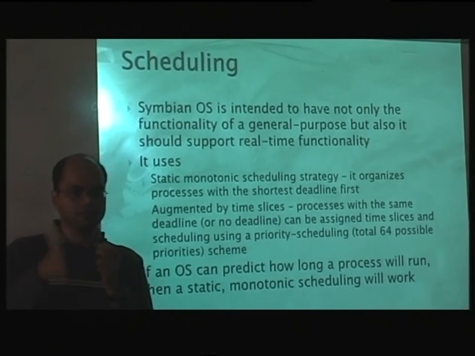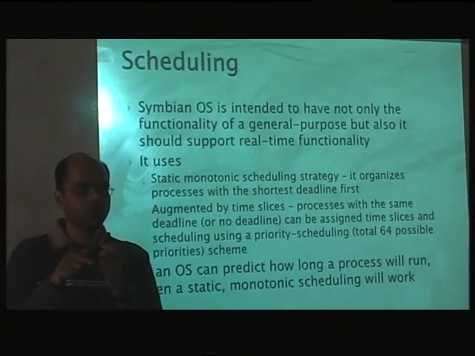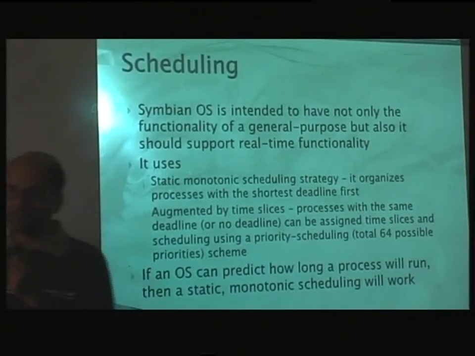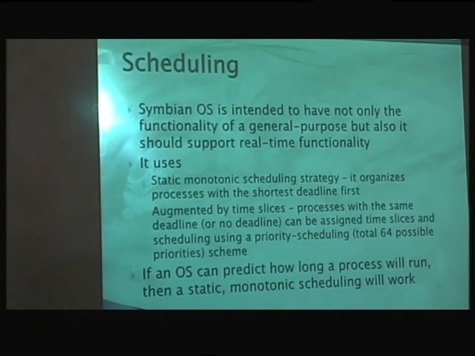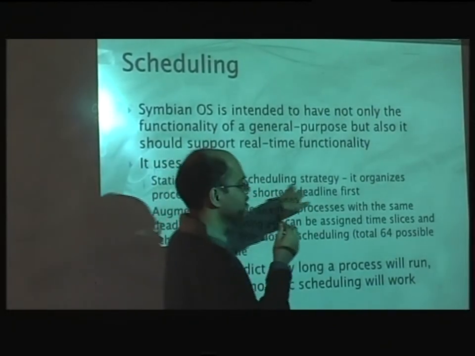So when the phone call comes, it stops the GPRS internet access. It will service the phone call. So that is how it is soft real-time scheduling. Because the phone call is the P1 process, it gets service before P2, which is now the internet access. Okay? So it's static monotonic scheduling strategy.